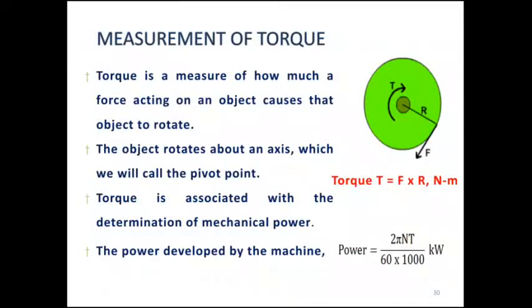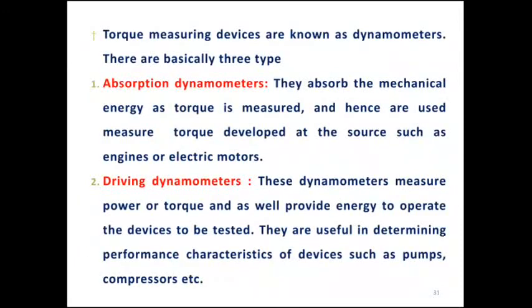The objects rotate about the axis, which we call the pivot point. Torque is associated with the determination of mechanical power, and power developed by a machine. The power of any mechanical machine is determined by P equal to 2 pi N T divided by 60 into 1000, which is expressed in kilowatts, where T is the torque and the force applied is in Newtons, expressed in kilo Newtons.